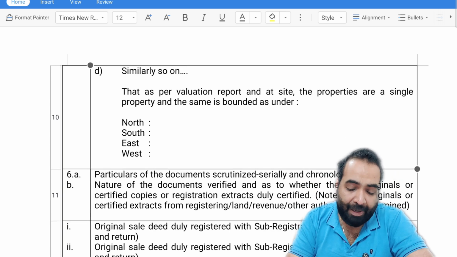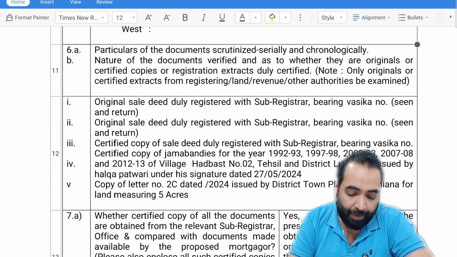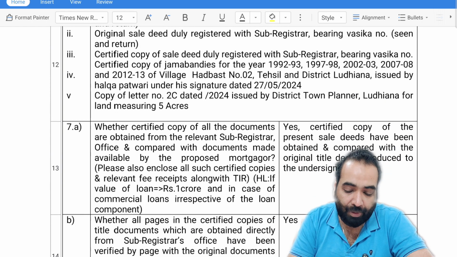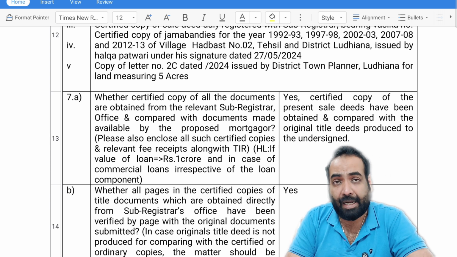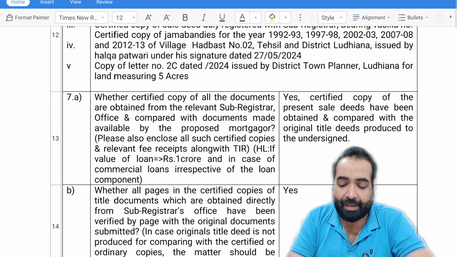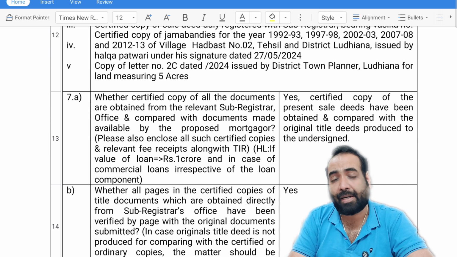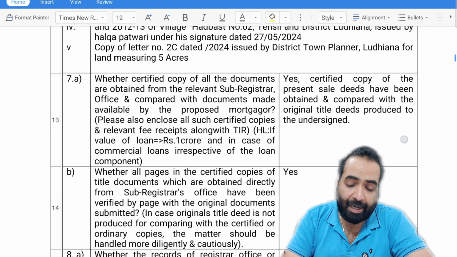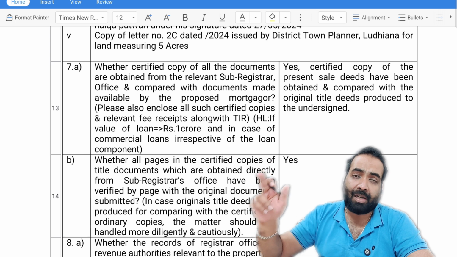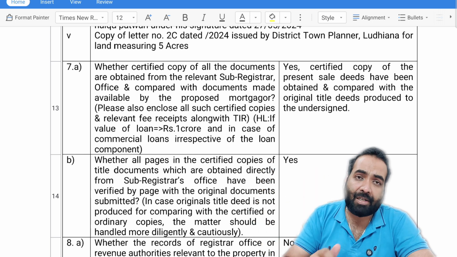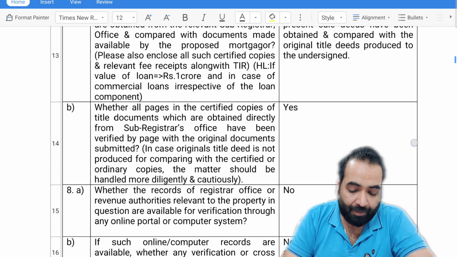Now again, like the valuer, he has mentioned the boundaries of the property as per the title deeds. He has also mentioned the title deeds and documents that he has taken to assess the property. Then he has mentioned that yes, certified copies of the present sale deeds have been obtained and compared with the original title deeds produced to the undersigned. That means he has gone to the registrar office and verified the copies of these title deeds available in the government records, and he is stating that the title deeds kept in the government records were totally matching with the title deeds produced to him, right?